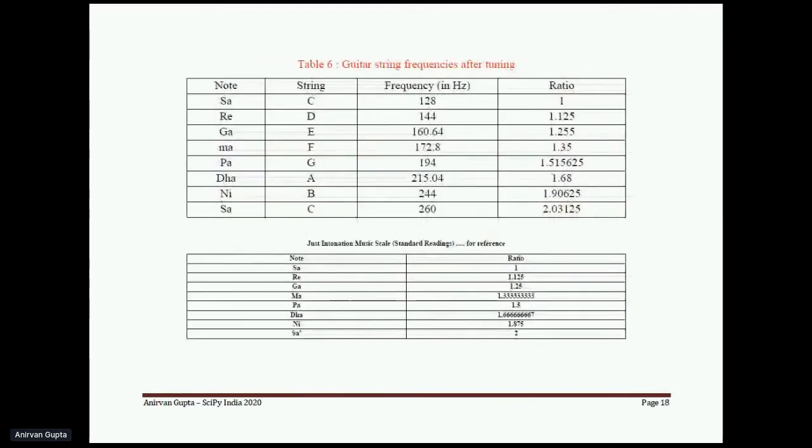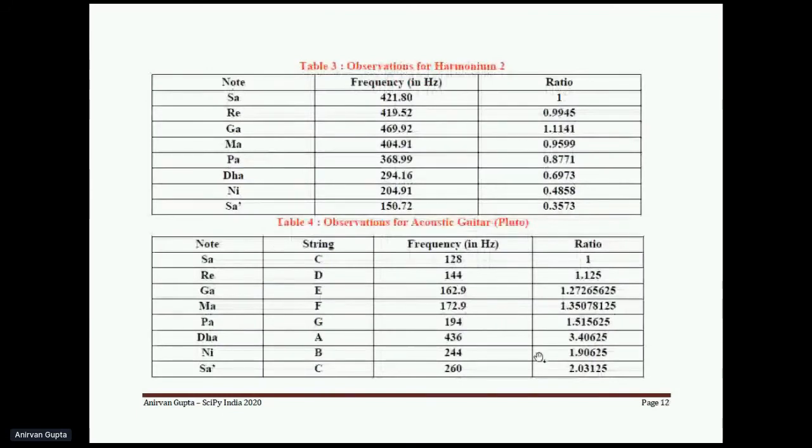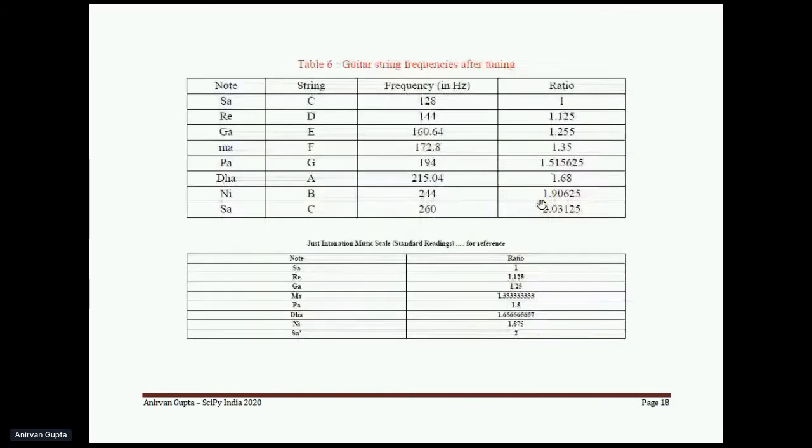And after the trial and error that we have done with the string A, if we see, the ratio of the frequency suddenly jumps to 3 for Dha. And according to this musical scale, for Dha it should be 1.67. So we have done some trial and error, and we could tune the string A, and then we have observed the frequency to be 215, and the ratio comes around 1.68, where it should be 1.67.